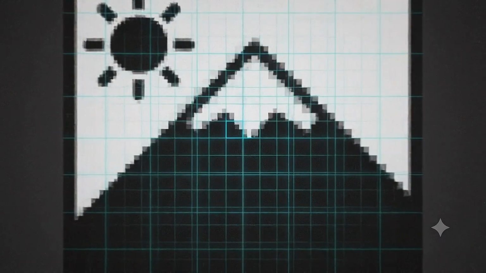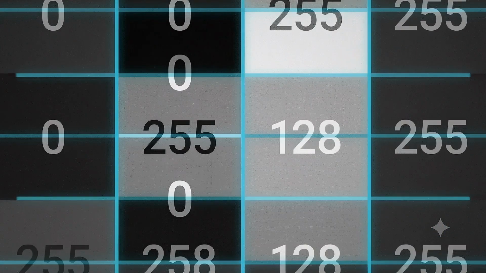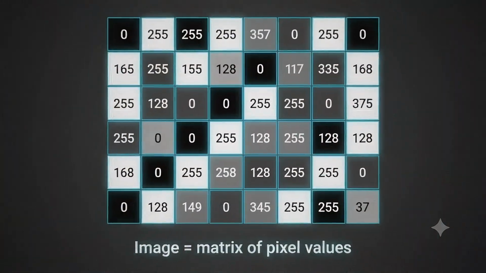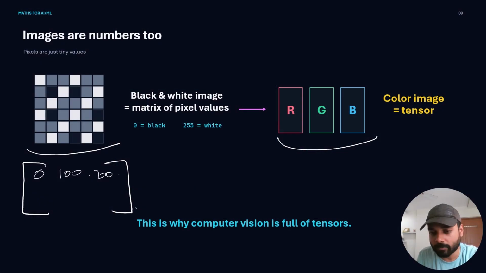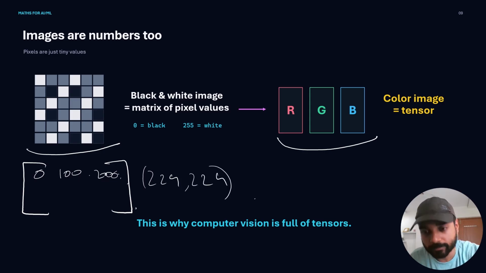So it will look something like this: 0, 100, 200, something of that sort, and the shape will be 224 by 224. Depending on the clarity, obviously. If it's of higher quality, the number of pixels will increase, but we are talking about the general shape. So the 224 by 224 matrix without any channels represents a black and white image.